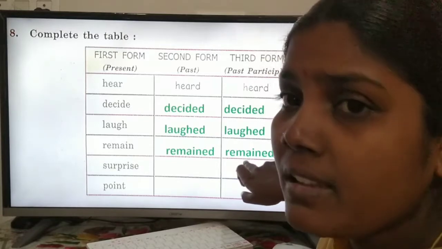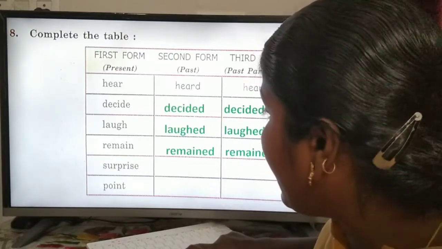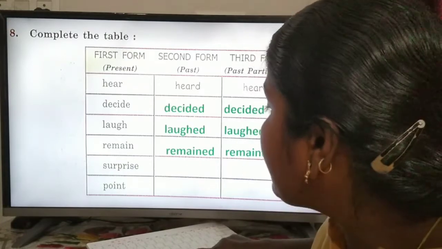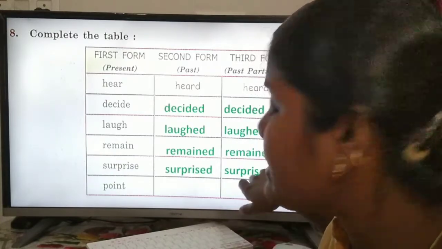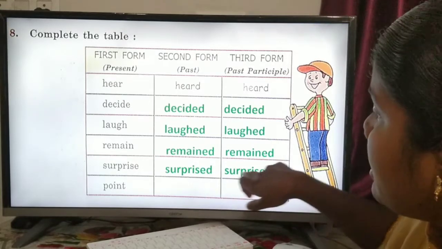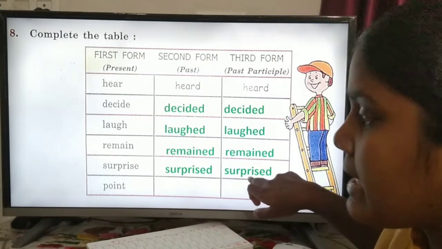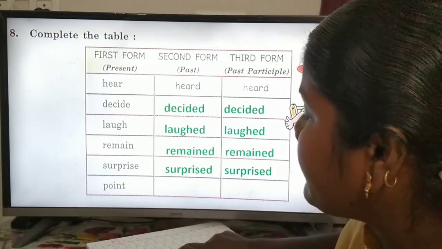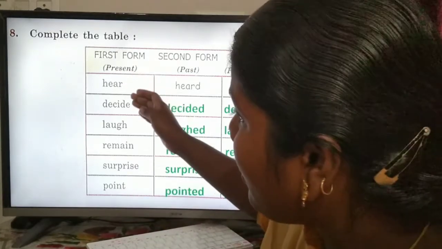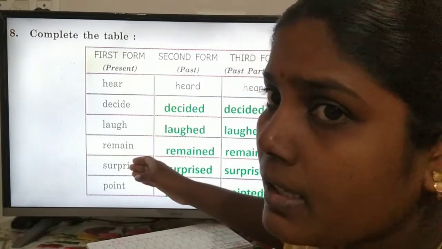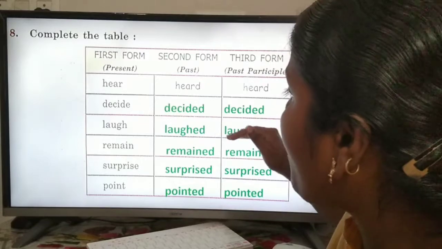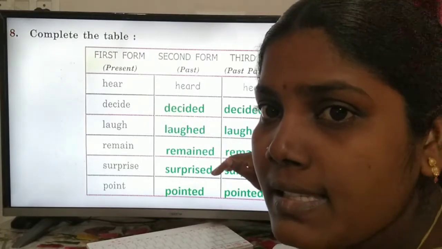Remind is a third form of verb. And surprise is a first form of verb, and surprised. Okay, you may see the second form and third form of the verb are the same. And pointed. So here there are 6 verbs. For these 6 verbs, the second form and third form are both the same.